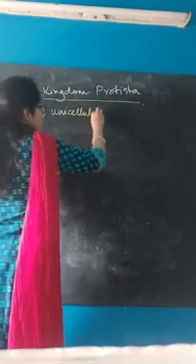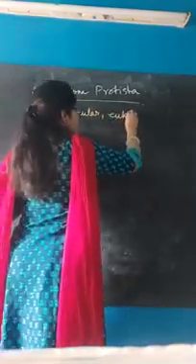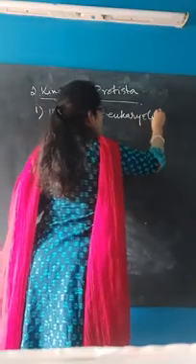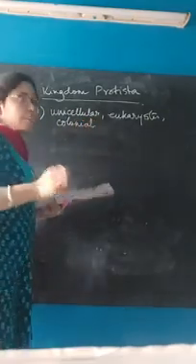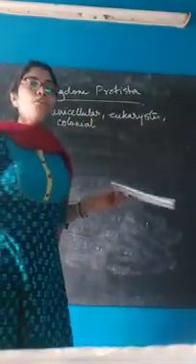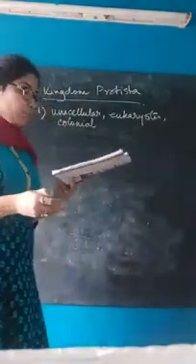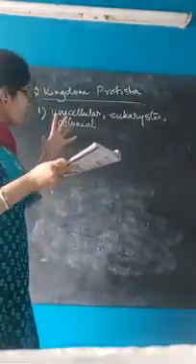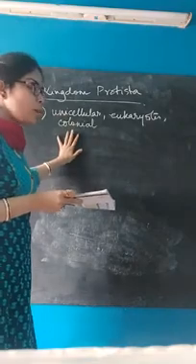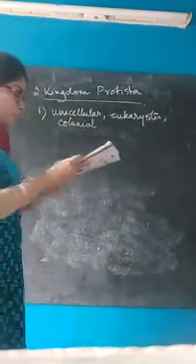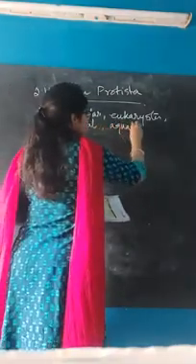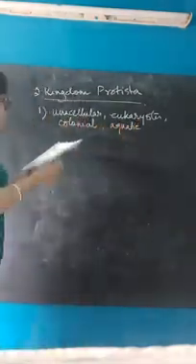So I will write unicellular eukaryotes. Colonial, what do you mean by colonial? They live forming a colony. All of them live together forming a colony. So from that colony word, the colonial word comes, which means they all live together. They are mostly aquatic. All these are mostly aquatic animals or organisms.